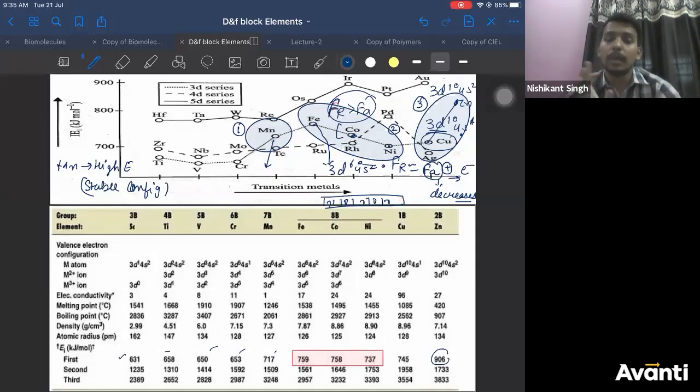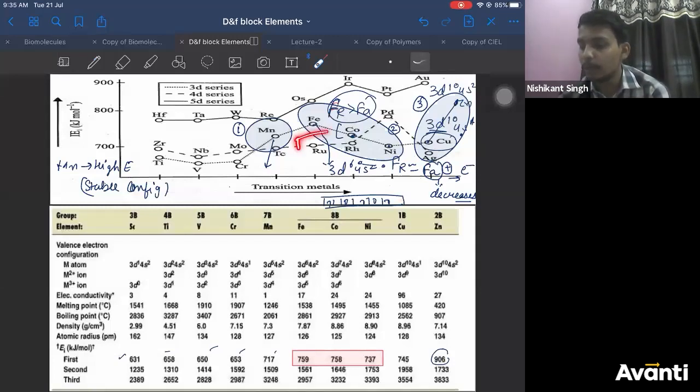Yes, Vijay Lakshmi, you're right, but you should understand one thing here: why it increases from iron to manganese, right? You have only one electron pair here in the D subshell, correct? So electron-electron repulsion is only due to one pair.